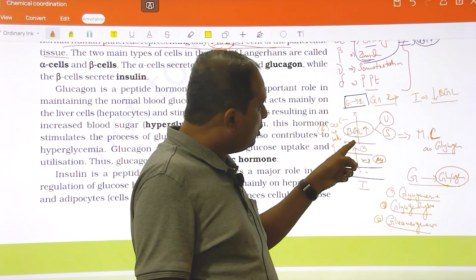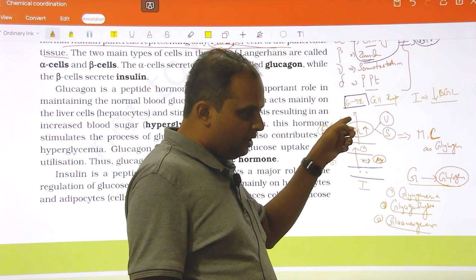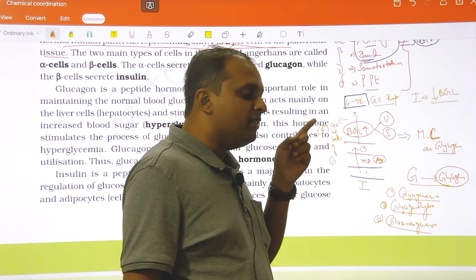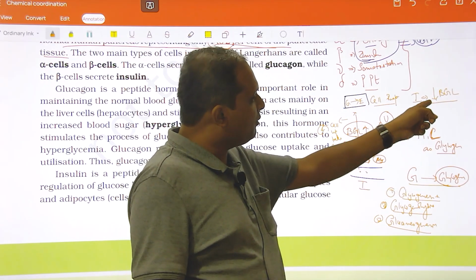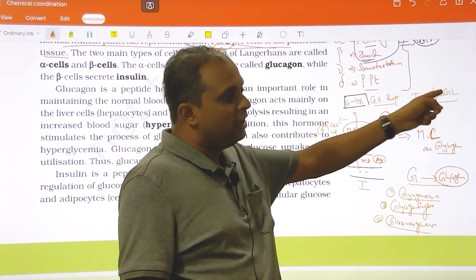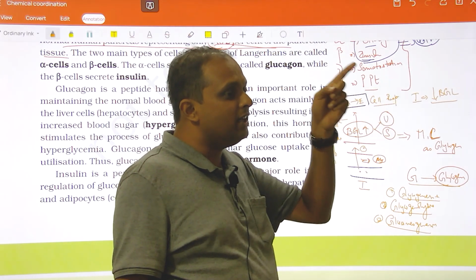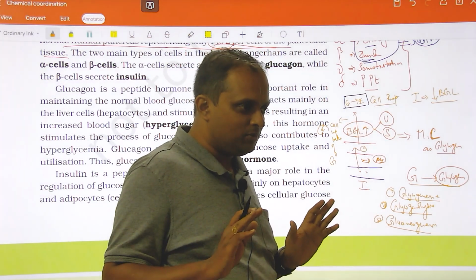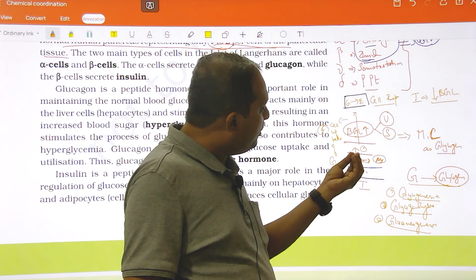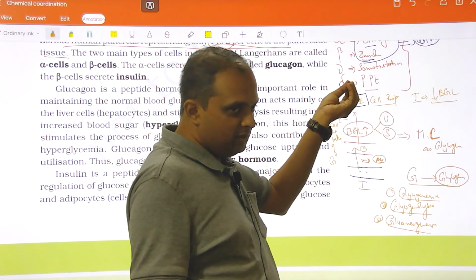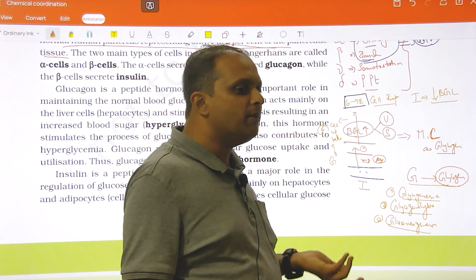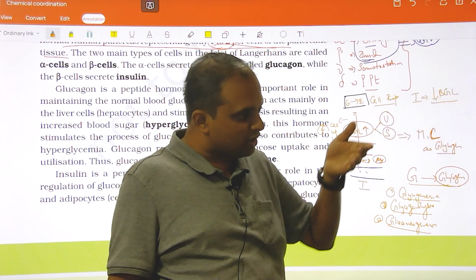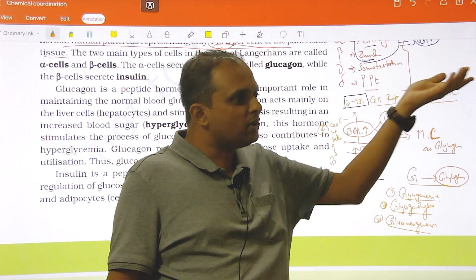If more glucose is getting into the cell, BGL will decrease. That is the intention of insulin. What is the intention of insulin? Decrease the blood glucose level. So insulin favors the uptake of glucose. When more glucose enters into the cell, the amount of glucose in blood will come down, just as when more people in the corridor get into the room, the crowd in the corridor comes down.